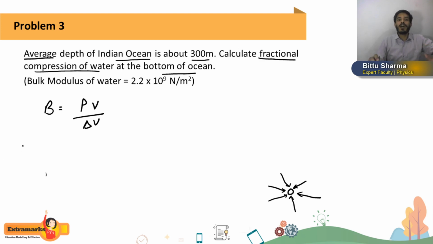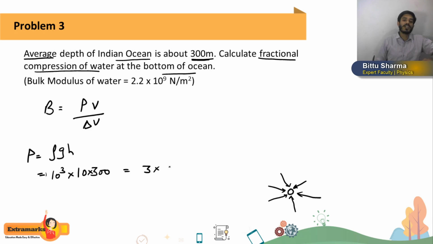Now the next thing is we have to calculate the pressure at the depth of the Indian Ocean. The pressure formula we know is rho g h. Density of water is not given to us because it's very common. We know it is 10 to the power 3 kg per meter cube, 1000 kg per meter cube, into the acceleration due to gravity, let us say it is 10, and h, the depth, which is given to us as 300 meter. If you solve this, students, how much pressure do we get? Pressure at the depth of 300 meter we get as 3 into 10 to the power 6. 3 plus 1 is 4, plus 2 is 6.